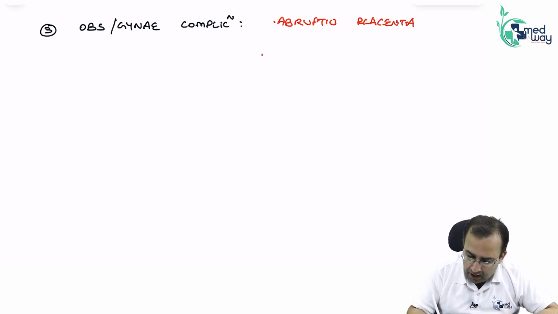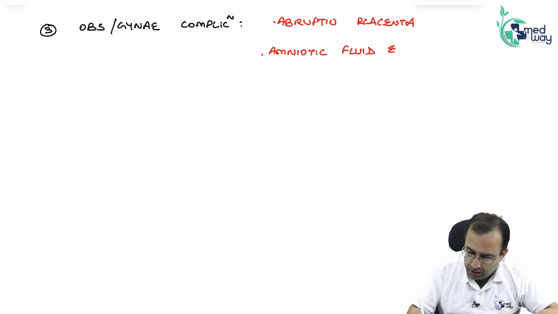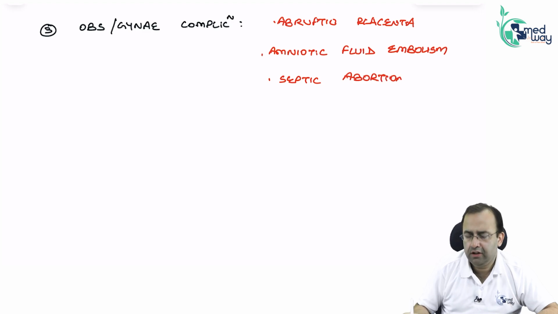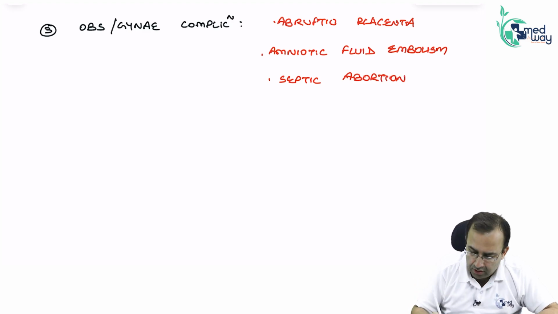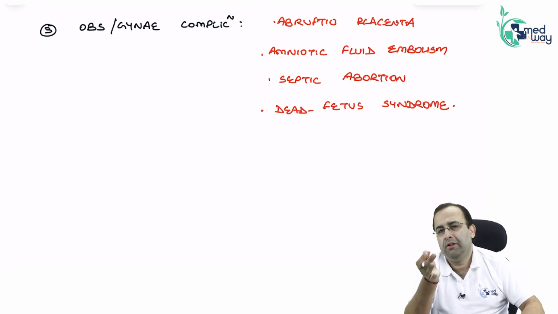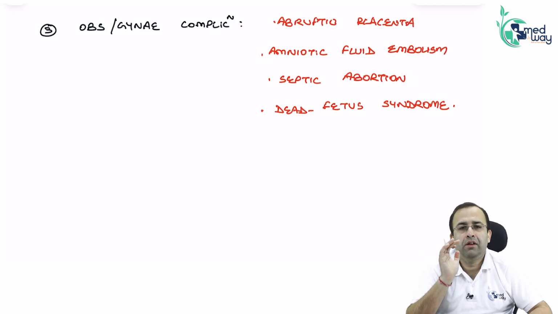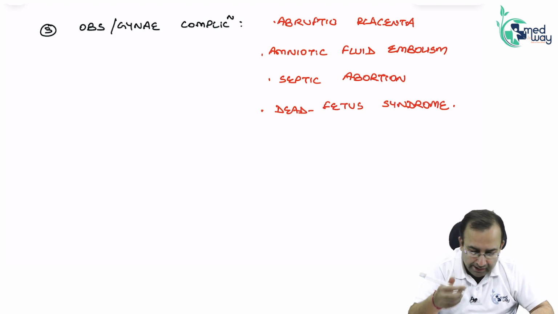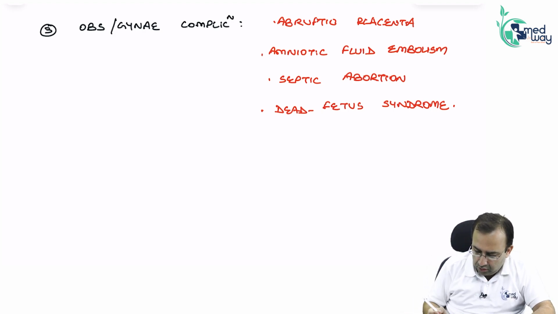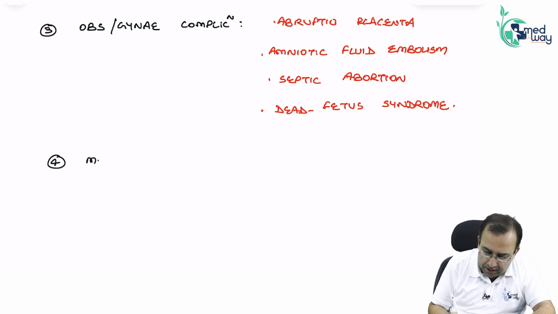Abruptio placentae, amniotic fluid embolism, septic abortions. अगर abortion hospital में नहीं कराया for whatever reason, किसी quack से करवाया, septic abortion, or dead fetus syndrome. The child died in the womb of the mother and उसको जल्दी नहीं निकाला बाहर. It persisted for a longer time. Dead fetus syndrome, which can progress to DIC. Obs-gynae complications. And lastly, it is also associated with malignancies.